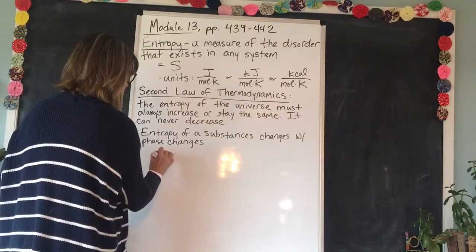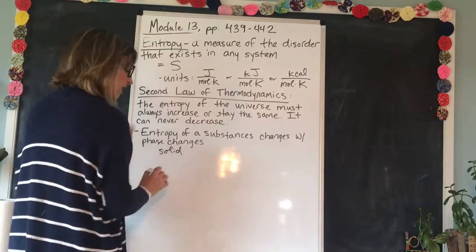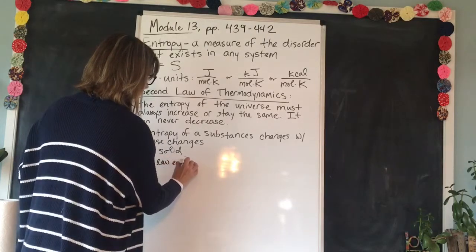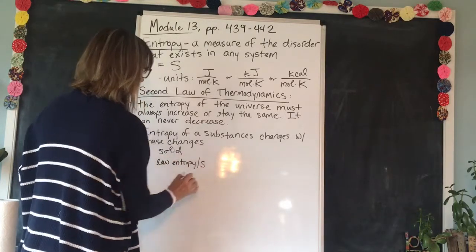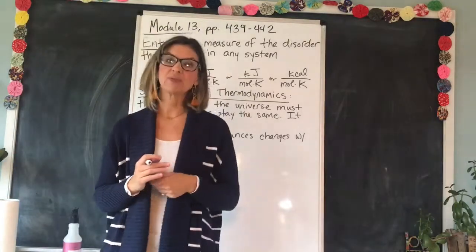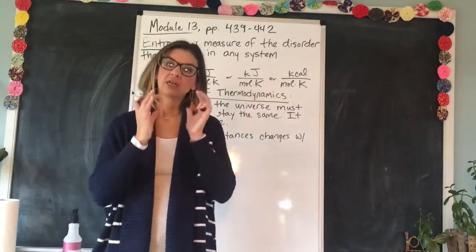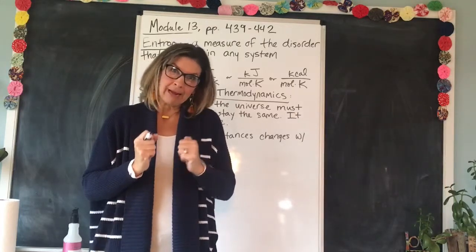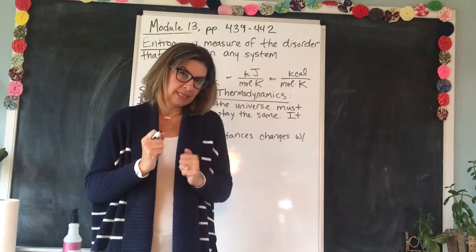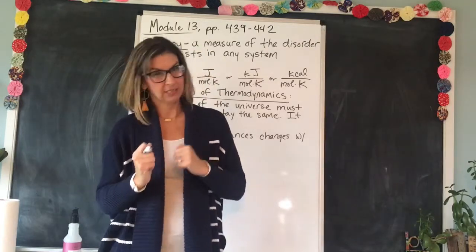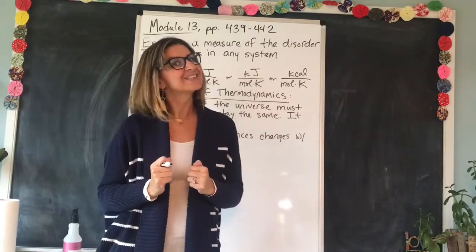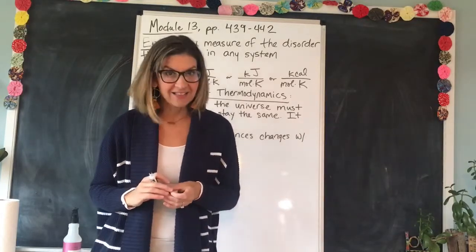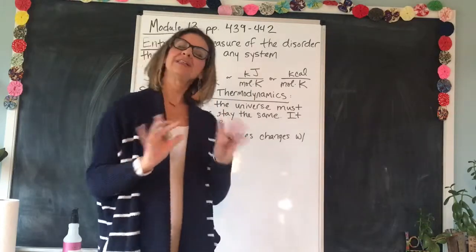For example, in a solid, we have low entropy, or capital S. Because, as we talked about with the vase, the molecules are held closely together in a solid. They can't move very much. They can vibrate a little bit, but there they are. Hi, I'm a molecule. I'm just vibrating a little bit. I'm not showing a lot of disorder, just a little bit of disorder. Okay, did you like my impersonation of a molecule? A solid has low entropy, low disorder.